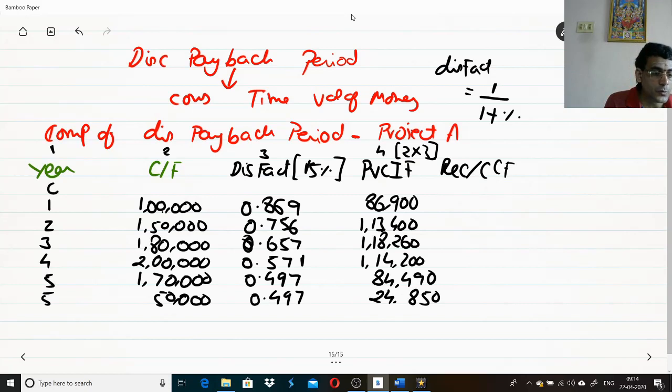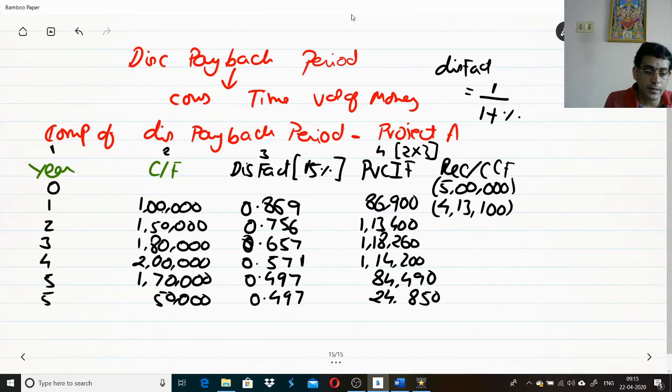Now year 0, what is my initial cash outflow? My initial cash outflow for project A is 5 lakhs. That means I should recover 5 lakhs. Of this, by considering the time value, I had recovered 86,900. So if I remove 86,900, my recovery is going to be 4,13,100, which is nothing but my recovery.